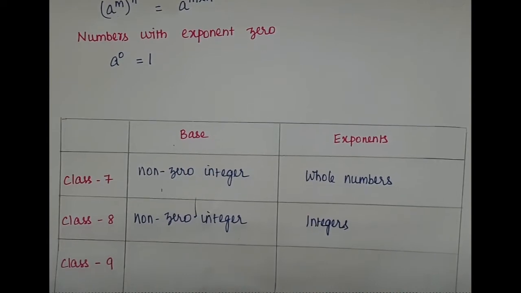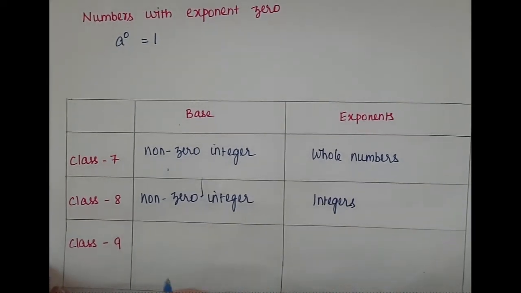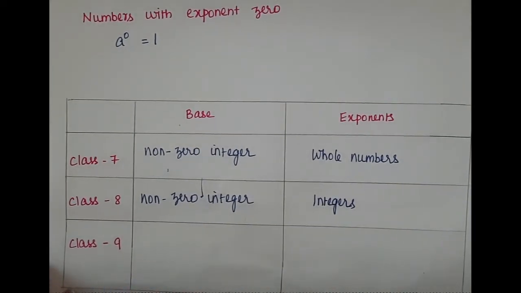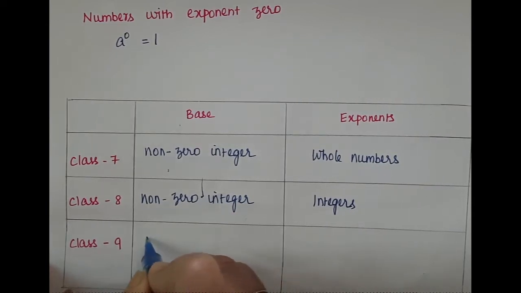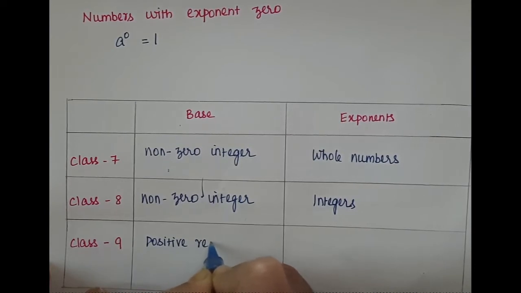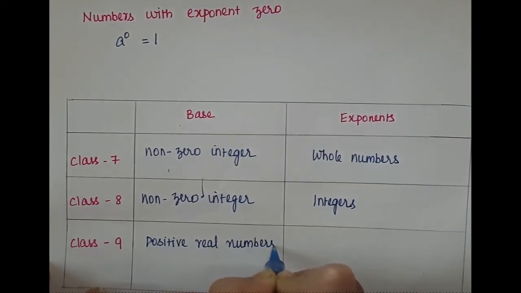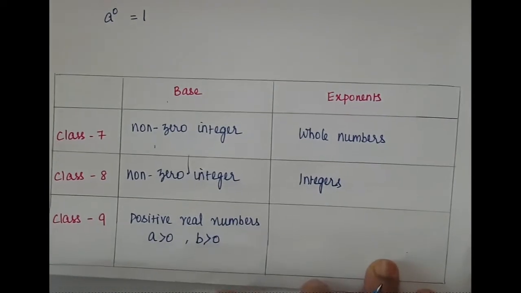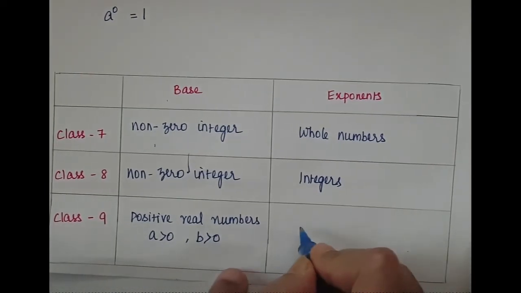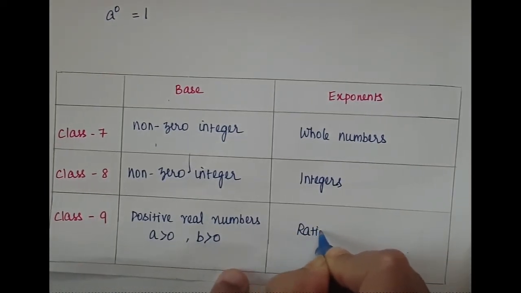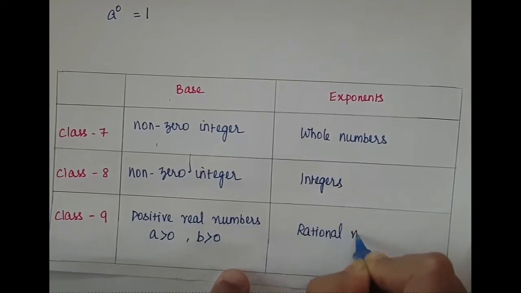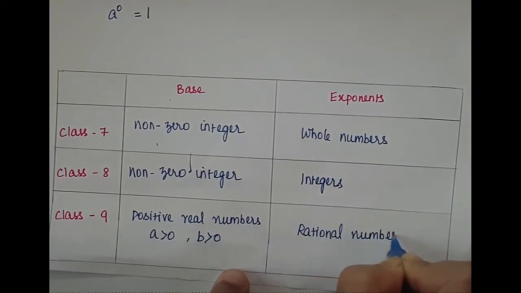Next, in class 9, base a comma b are positive real numbers. That is, a should be greater than 0 and b also should be greater than 0. And exponents are rational numbers.